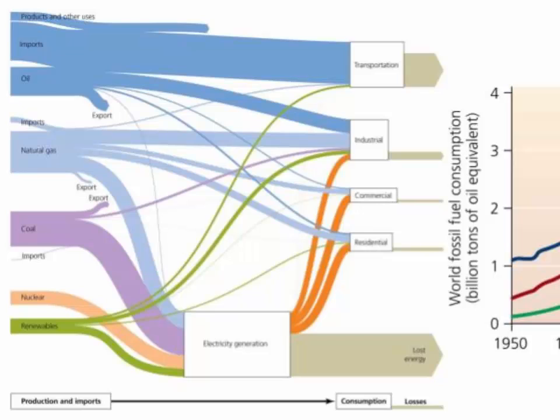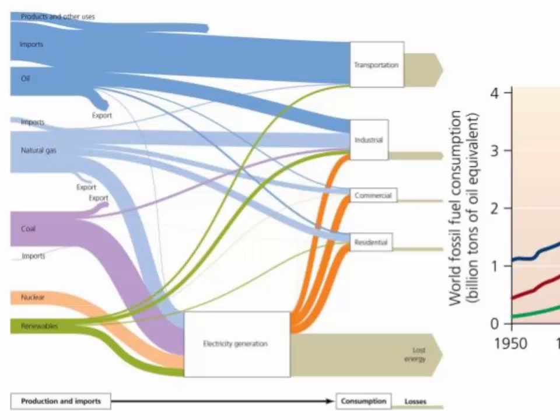The figure on the bottom left shows the consumptive uses of coal, oil, and natural gas in the United States. Thicker bars represent larger amounts. From this figure, you can see we import a lot of oil and use that for transportation and, to a lesser degree, industrial purposes. We import less natural gas and even less coal.